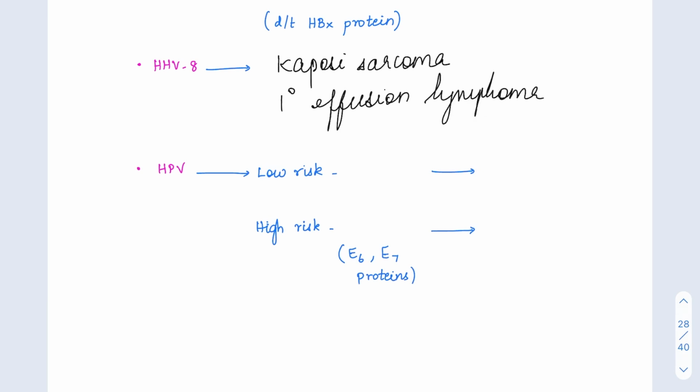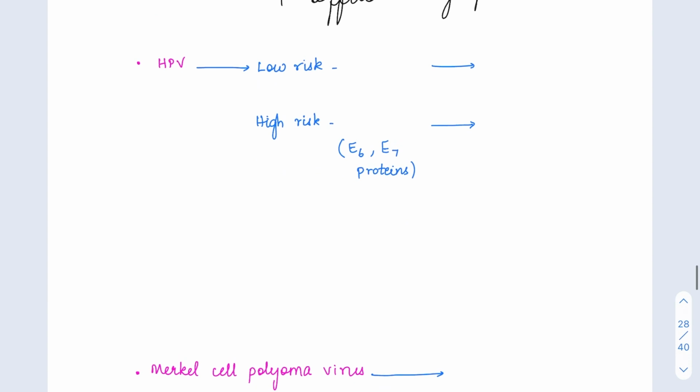Okay, primary effusion lymphoma and Kaposi sarcoma are caused by HHV8. While HPV, human papilloma virus, is of two types, low risk genotypes and high risk strains. The low risk subtypes are HPV 6 and 11, while high risk subtypes are HPV 16 and 18. The low risk subtypes produce warts called condyloma acuminatum.